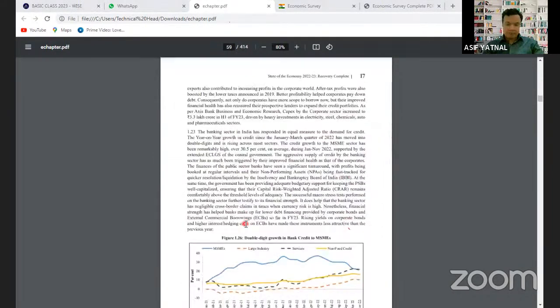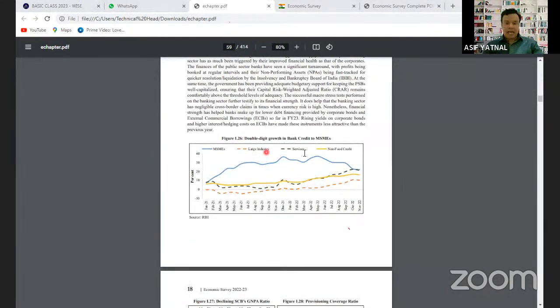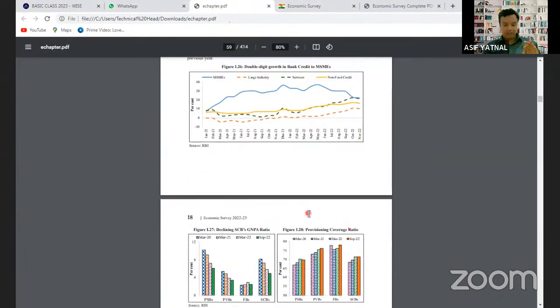Now let's move on to the next graph. Double digit growth in bank credit. बैंक क्रेडिट टू एमएसएमई पिछले कुछ सालों से बढ़ गया है. ऐश्वर्या ने कहा था कि एमएसएमई is the most important factor, तो that is what is explained here कि माइक्रो स्मॉल मीडियम एंटरप्राइजेस को क्रेडिट बढ़ा है या घटा है. So there is a double digit growth in bank credit to micro small medium enterprises.